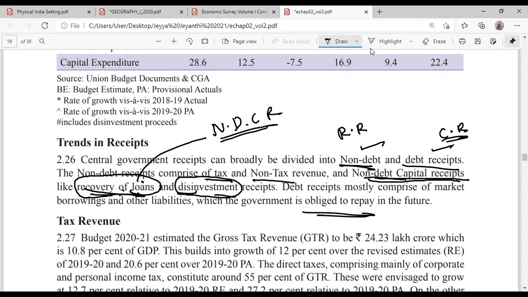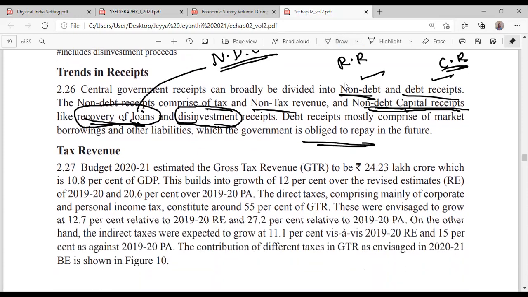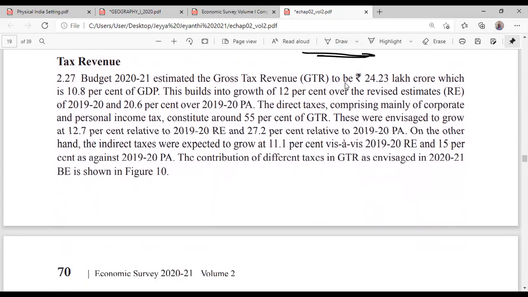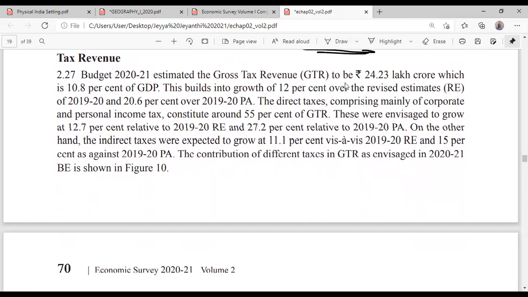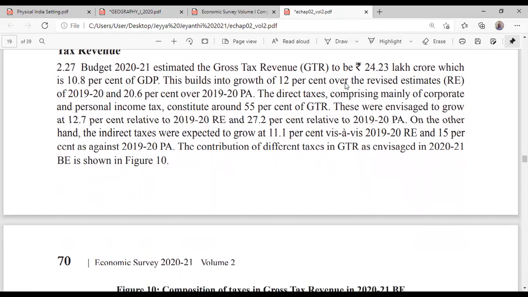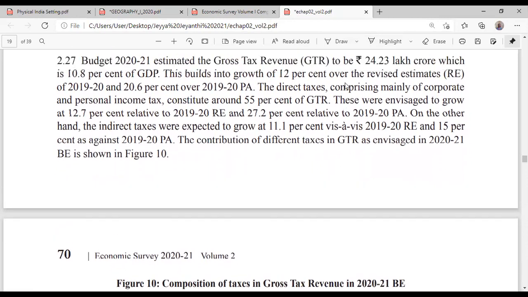Do one thing, get this document and read one more time. Don't read line by line and get confused. Read whatever I taught you. If needed, I will come one more round on this, create some questions and tell you how to read this. Whatever I taught, please read it once more.